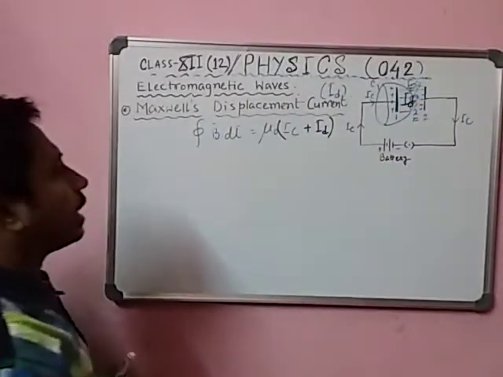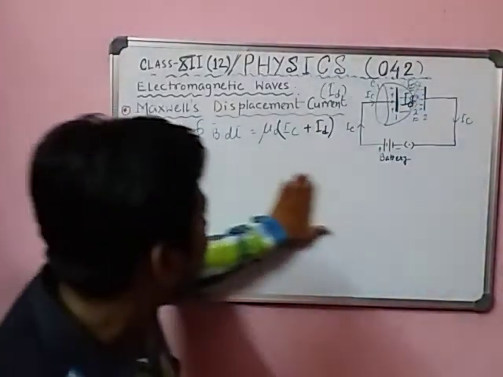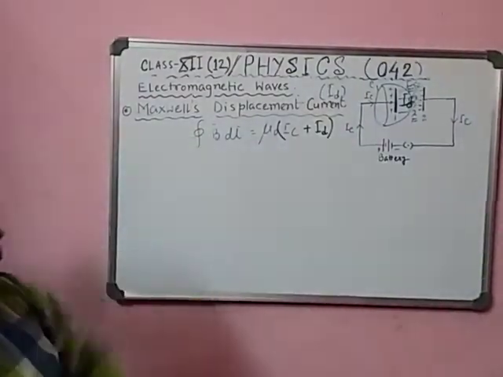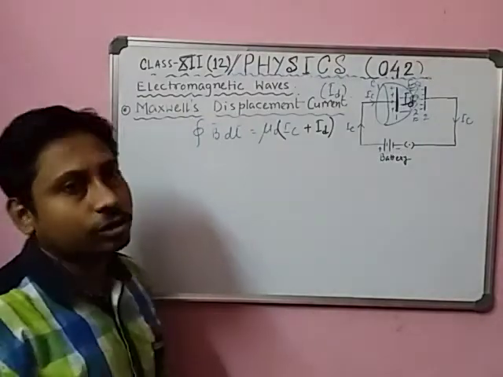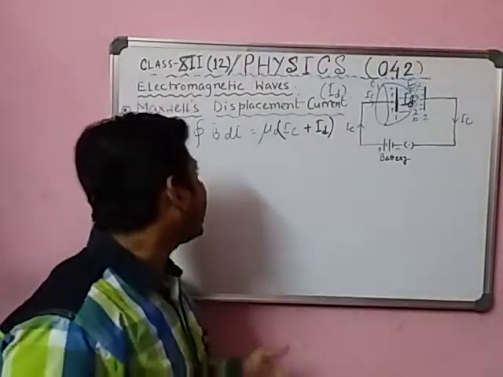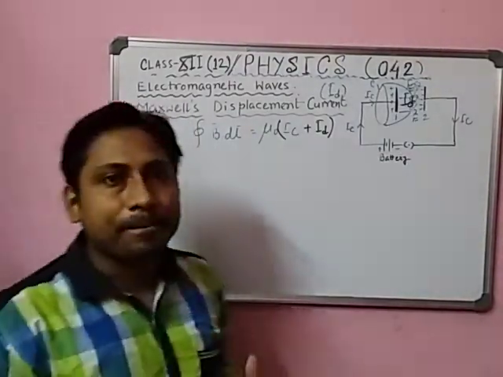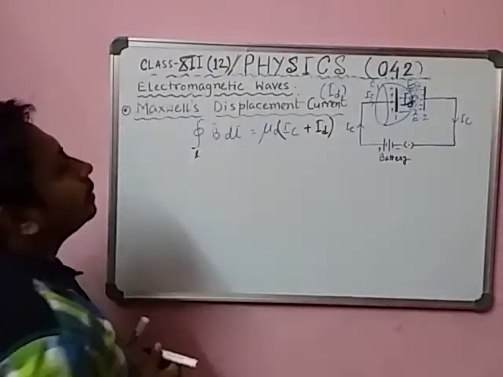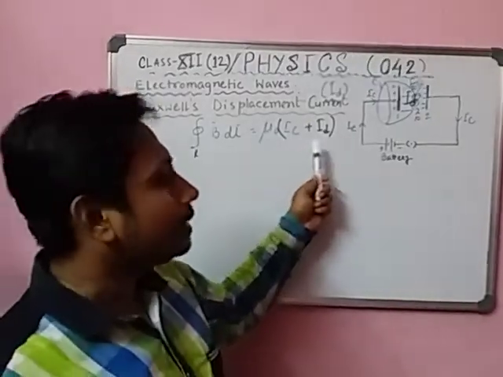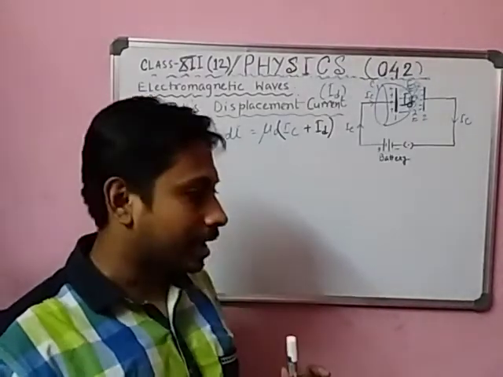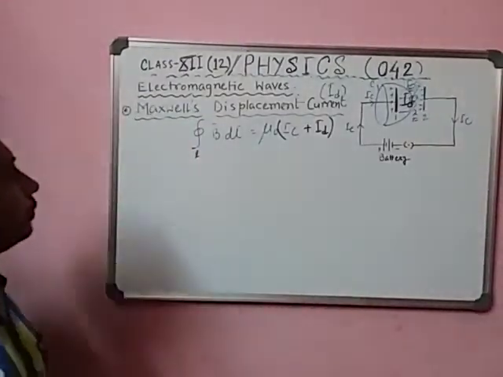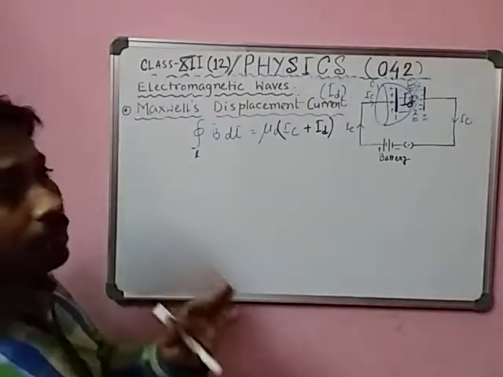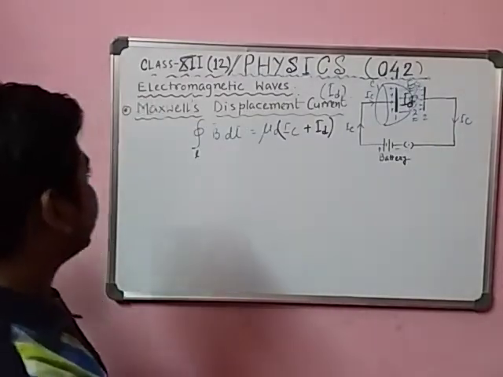So in your copy you write the modified form of Ampere's circuital law: closed line integral B dot dl is equal to mu 0 (IC plus ID). Understood? Okay.